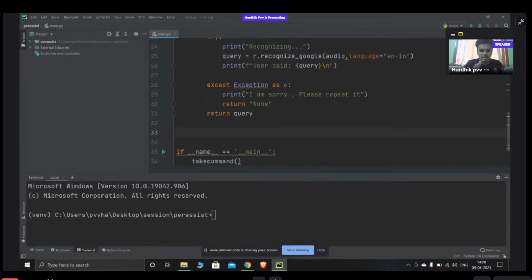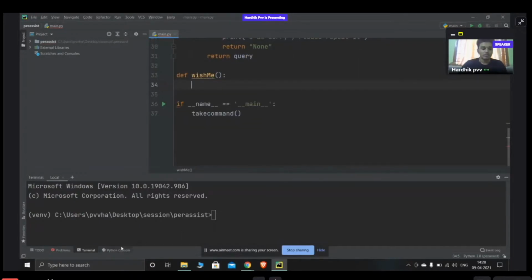based on the time, it wishes us. Suppose it's morning time, then it wishes us good morning. If it's afternoon, it wishes us good afternoon, and if it's evening, good evening. So just simply based on the time, it wishes us. Further, I'll declare a function, define the function as wishMe. You can put wishMe or wish, it's up to you which function name you want to keep.